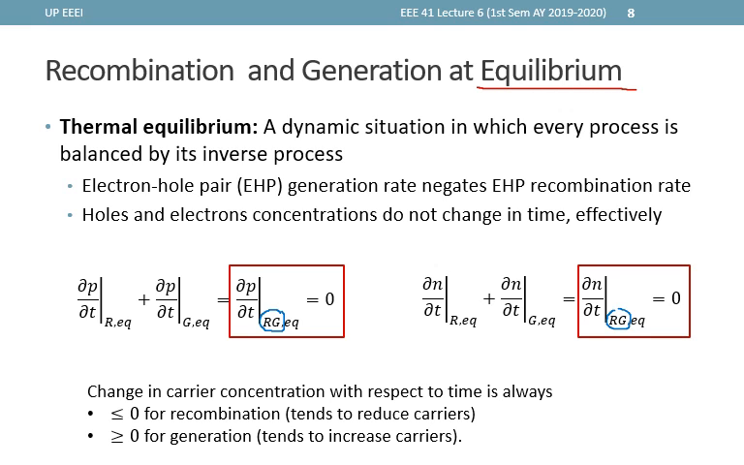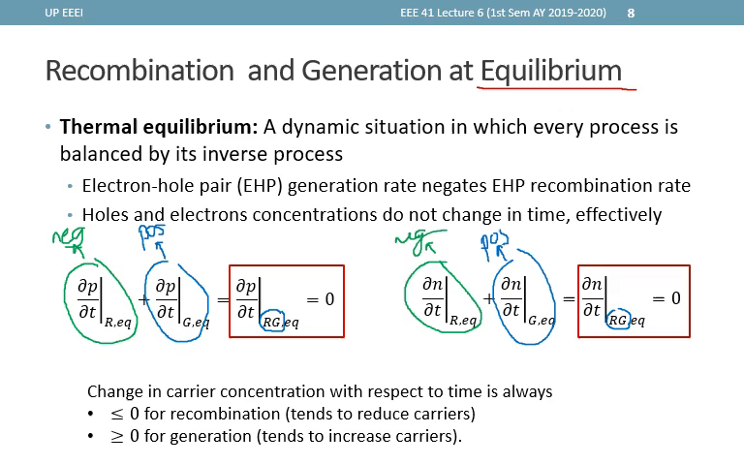Remember also that recombination always tends to reduce the carrier concentration in time, and thus delta P or delta N over delta T for recombination is always negative. On the other hand, delta P or delta N over delta T for generation is always positive, as generation tends to increase the carrier concentration. This now makes it easier to see how the two can end up summing to zero when in thermal equilibrium.